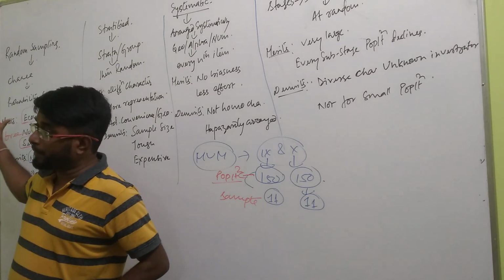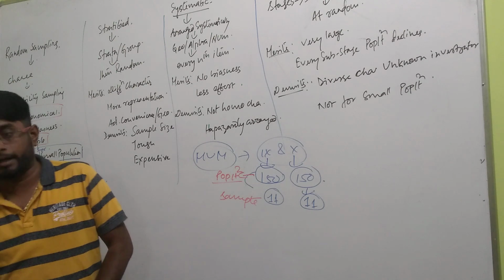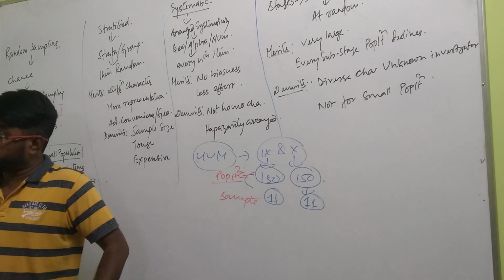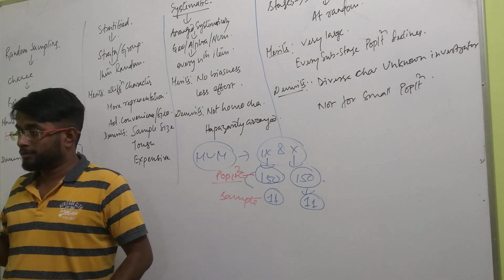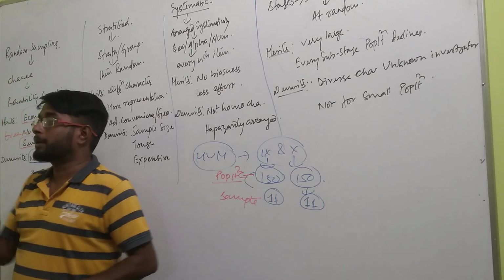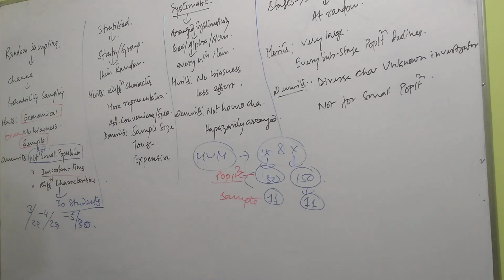So if sir chooses random sampling, there is a chance এই 11 এর মধ্যে এমন কেউ ইনক্লুড হয়ে যাবে যে ক্রিকেট জানে না। There is a chance. It is not the case that it will happen. It may happen. And if it happens, then class 9 will lose the match. That means in that case, random sampling is not a good method. Am I clear? What I am trying to say is that out of the population, in a sample, if any important item is to be included, then one should not use random sampling, he should go for any other method. That is, the investigator should go for any other method. Am I clear?